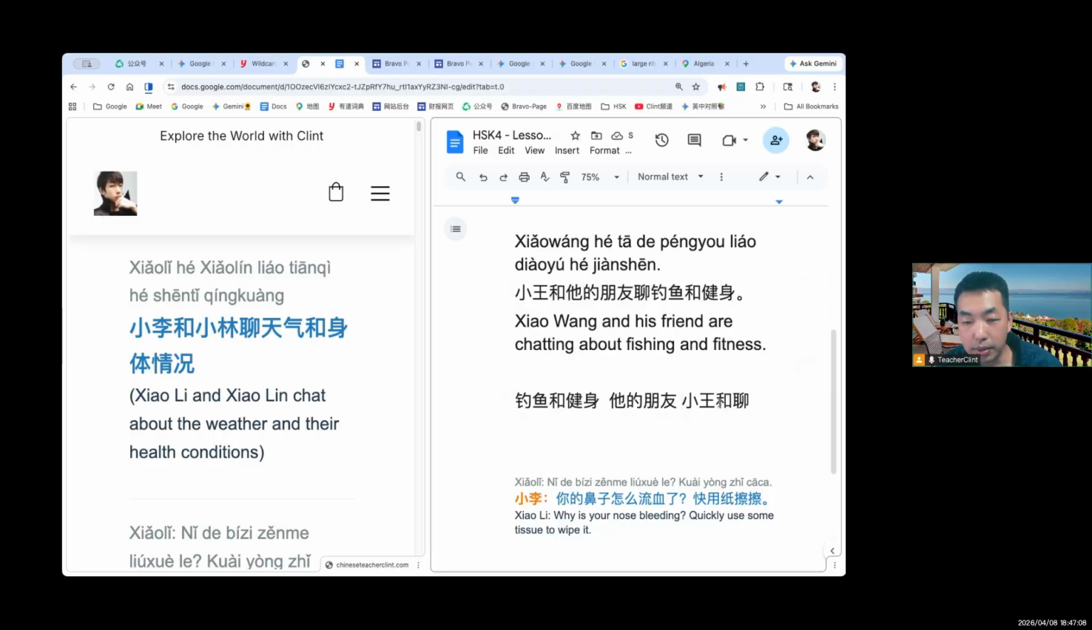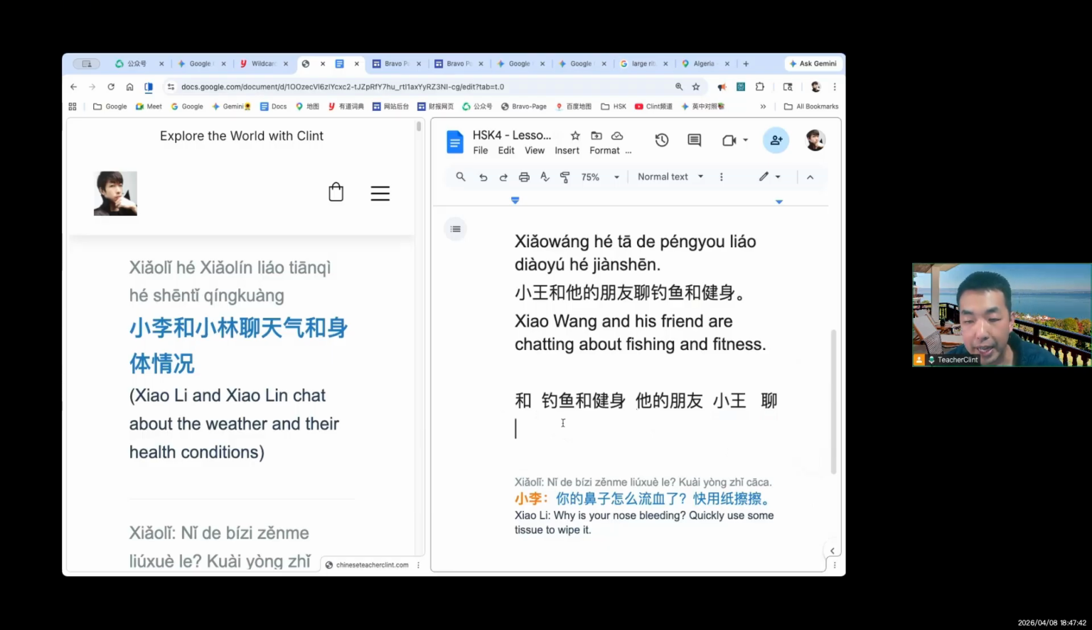小王，他的朋友小王. And then they will do something like this. You see? They will say 和 and 钓鱼和健身. So fishing and fitness. 他的朋友, his friend. 小王, little Wang. 聊. All right. So when you do this writing test, I can share with you a technique.